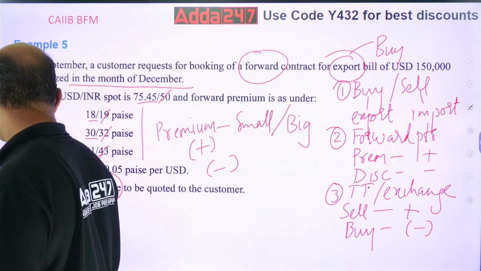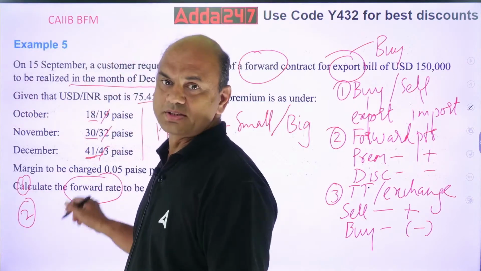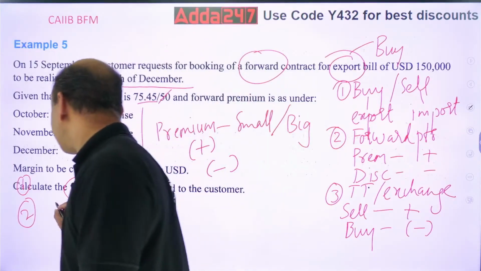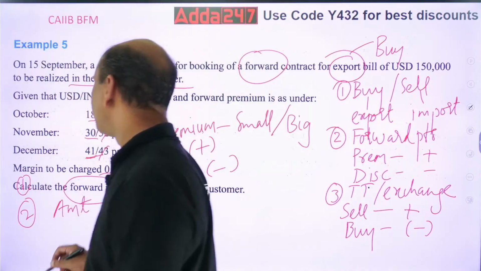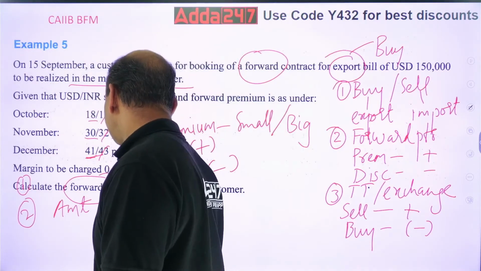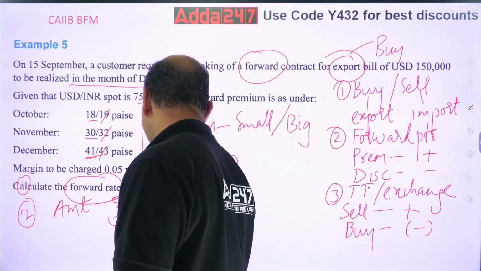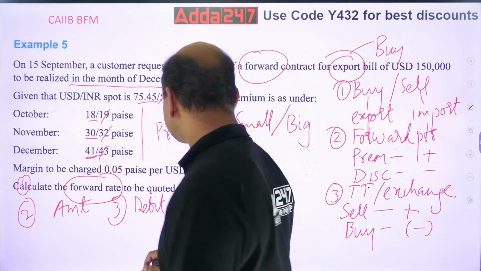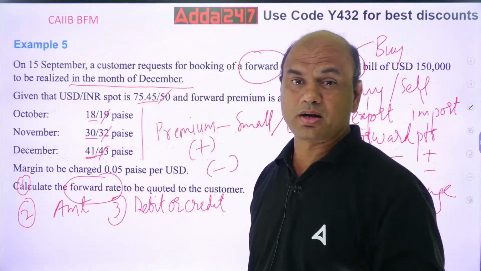Second one, for the same, calculate the amount. And also tell me third, will you debit or credit the amount? This is also important. Many of the students know how to find the rate, but they don't know whether it's debit or credit.